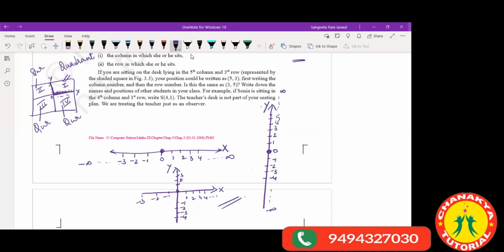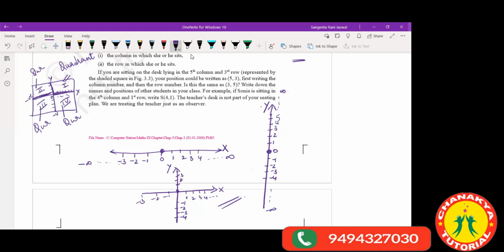In your second quadrant, you will have y positive and x negative. In your third, you will have y also negative, so both are negative. Both x and y are negative.